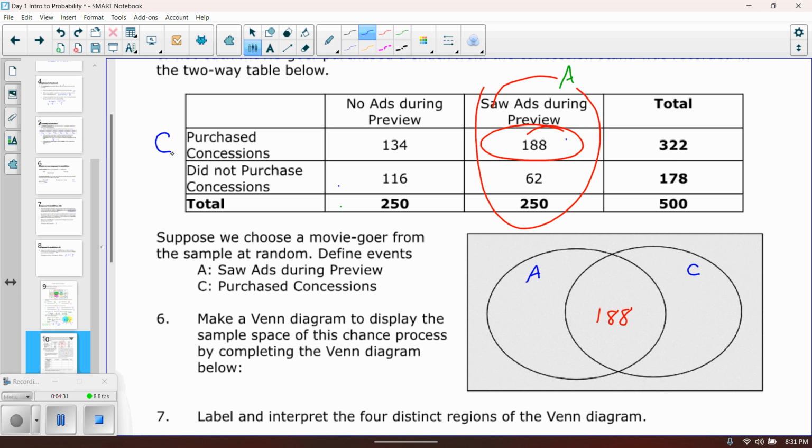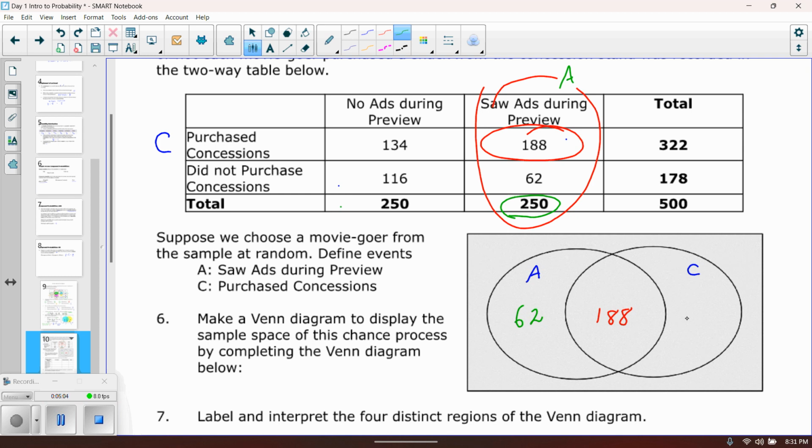The total amount of people who saw ads but didn't purchase concessions was 62. So that goes out here, because if you add up the 62 and the 188 that's inside that circle, that adds up to the 250. And then the people who purchase concessions, well, there was 188 of them that saw ads, but there was 134 that didn't see ads.